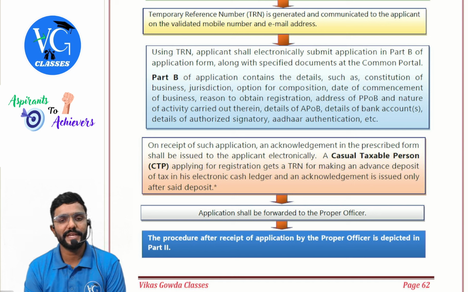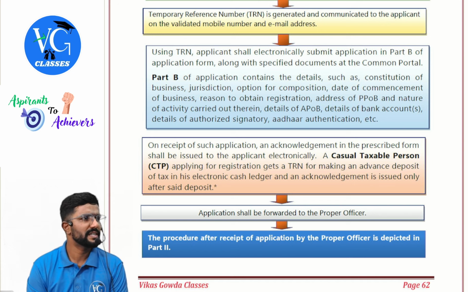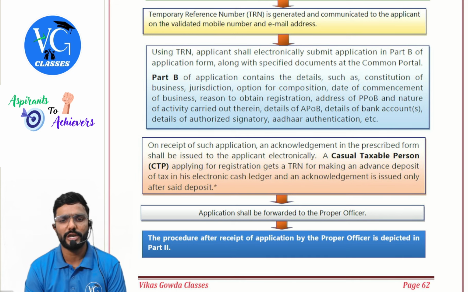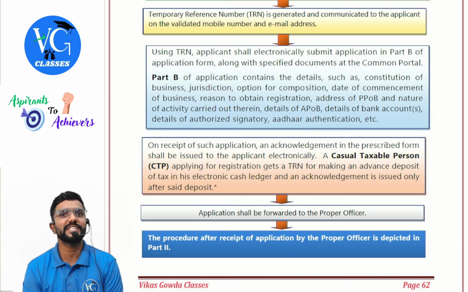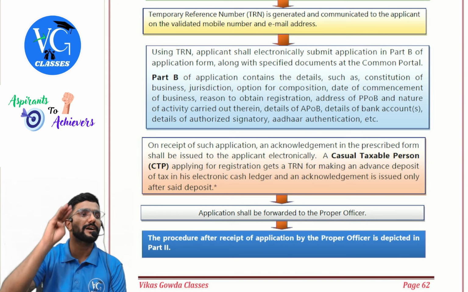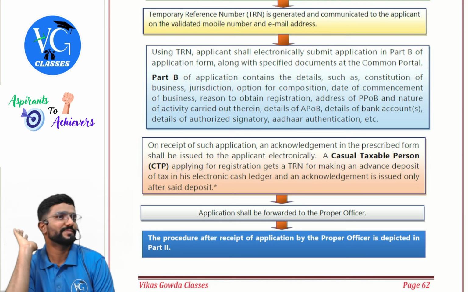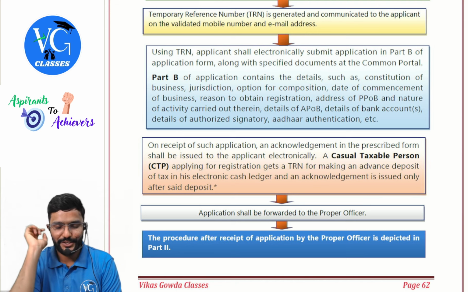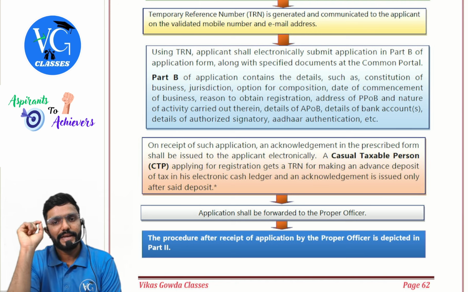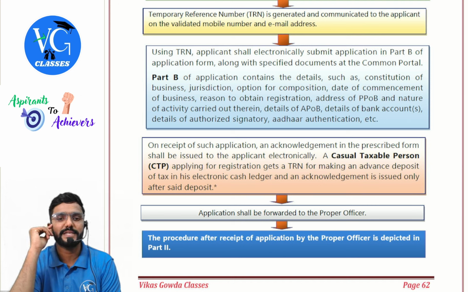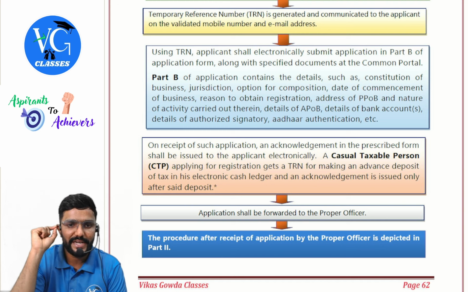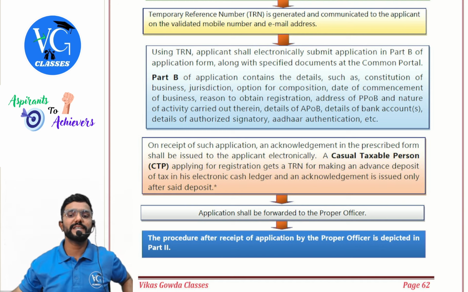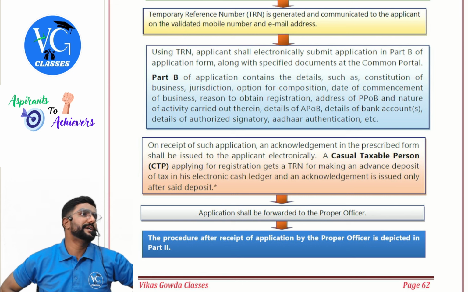On receipt of such application, an acknowledgement in the prescribed form, that is GST REG-02, guys, which is auto-generated, shall be issued to the applicant electronically. That means, sir, registration is granted? No. It is just an acknowledgement telling we have received your application. Yes. A casual taxable person applying for registration gets a TRN for making an advance deposit of tax in his electronic cash ledger, and an acknowledgement is issued only after the said deposit.